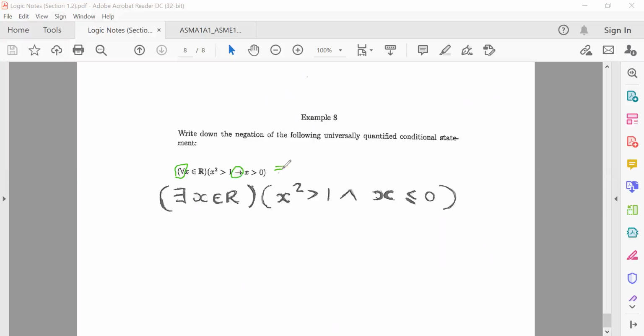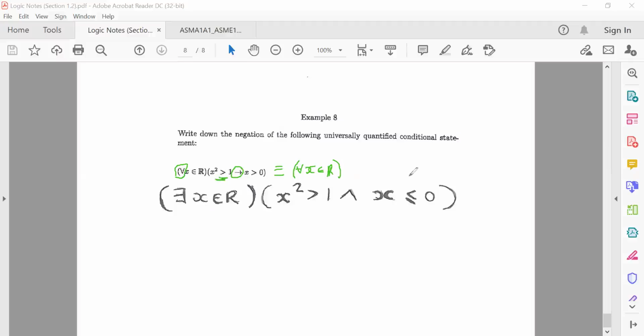So your first step is to say this statement is logically equivalent to, you say there exists for all real numbers, because this is universal, say for all. Now, I told you guys before, if you have A implies B, you can write it as not A or B. So it's not the first statement or the second statement.